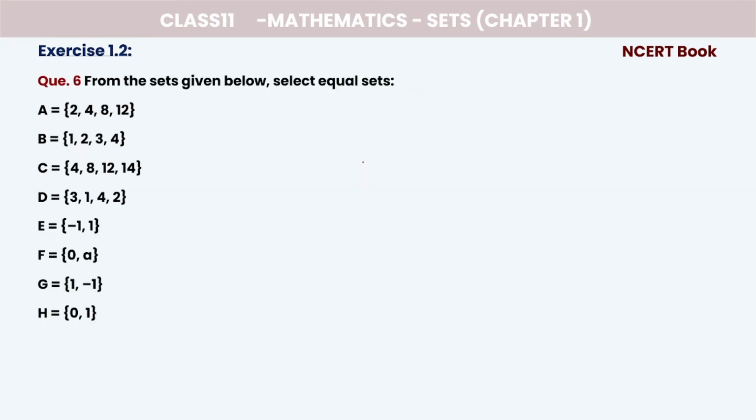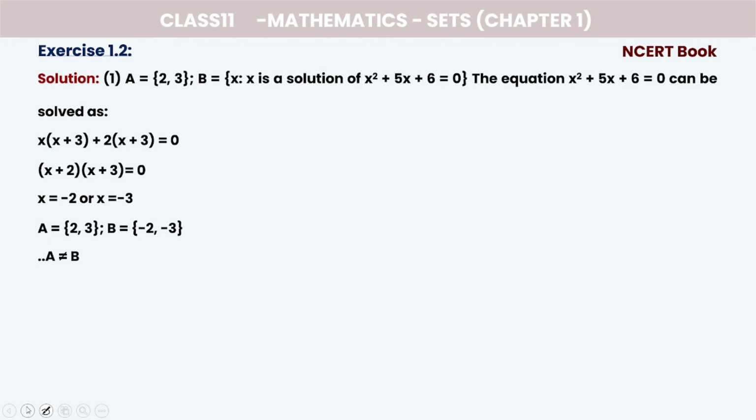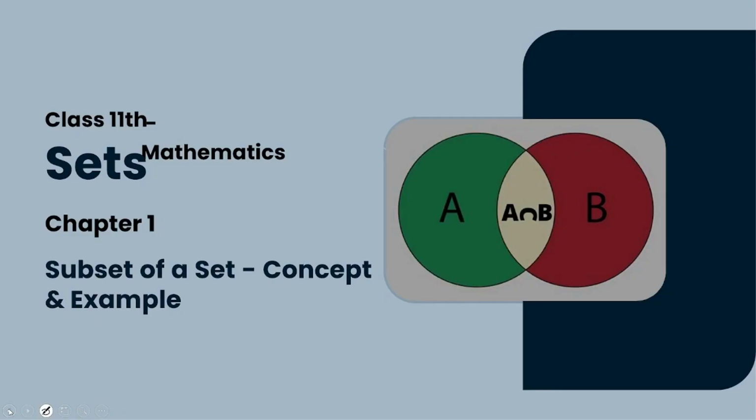Now here we have question number 6. From the sets given below, select the equal sets. Now you can do it very easily. 2, 4, 8, 12. Is there any equal set? No. For B we have 1, 2, 3, 4. So here, can you see? All the elements of B are equal to all the elements of D. So this implies B and D are equal. Here we can say E and G are also equal. E equal to G, right? So many are there. Please check whether the elements of one are in the other or not, right? Now we have done this, so this is all about it.